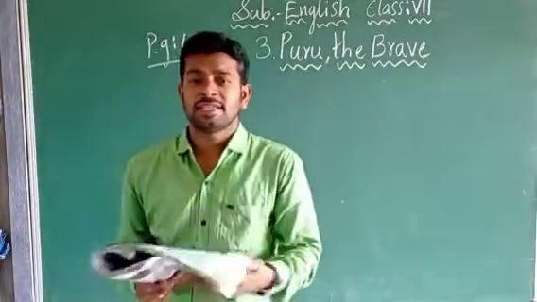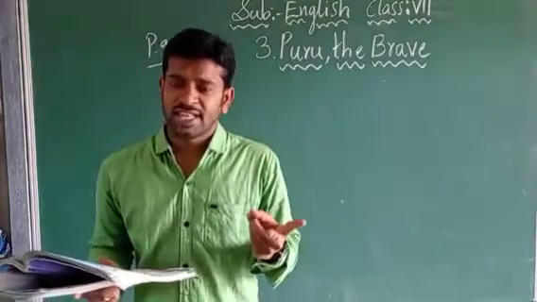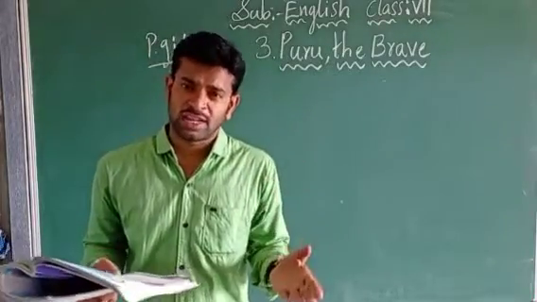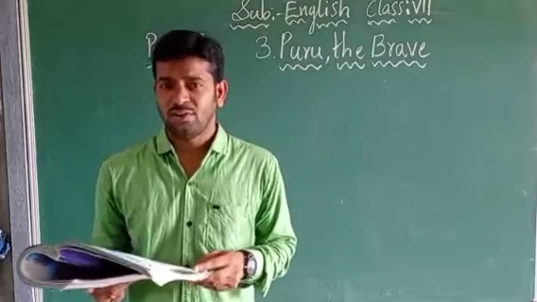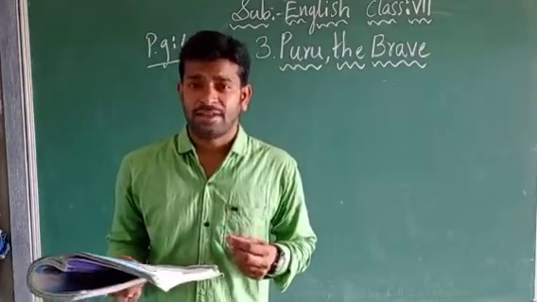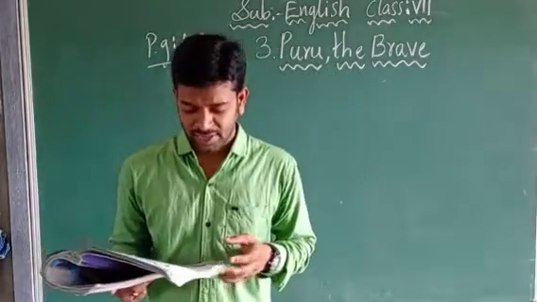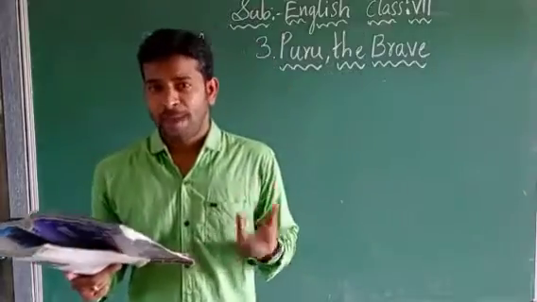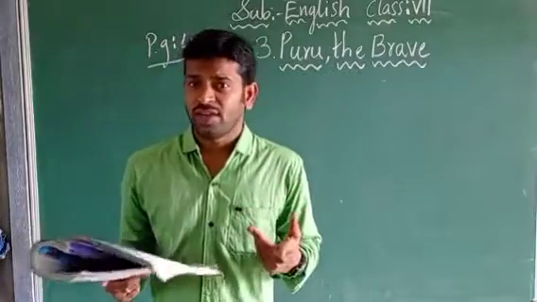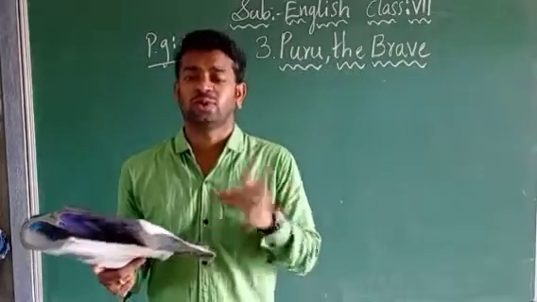A war is going on between two kingdoms. We can say that a war is going on between two kingdoms or between two countries. Yes or no? Just as we had wars in our Mahabharata and Ramayana, we had the war, no? Same like that only, children. Right? So we can see a battle or a war. We can tell that there is a war between two different countries or two kingdoms.